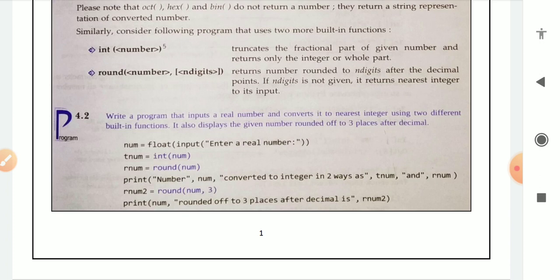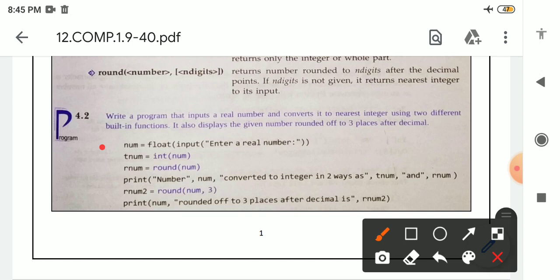So we will write the program like this. First we will accept a number. For this we write the first line: num is the name of the variable, after that equal to float. Why? Because we want the number in decimal form, which is why we have written the float function. After that the input function, inside which we have written the message 'enter a real number'. At the end, see here the double parenthesis is closed. Why? Because two parentheses are open here, one for float and another for the input function.